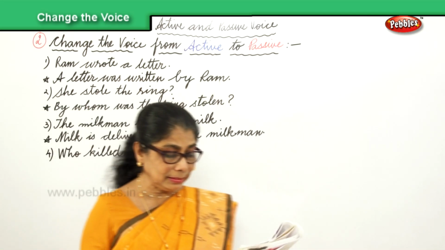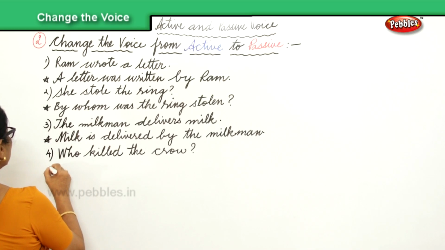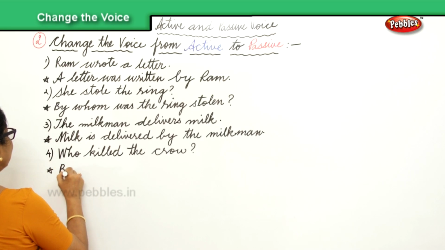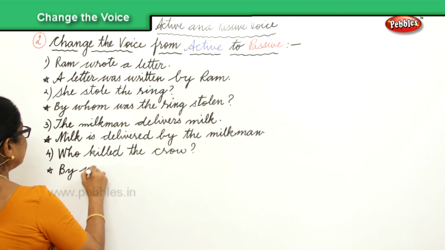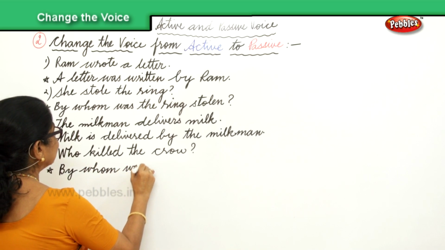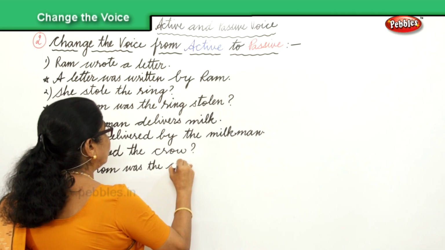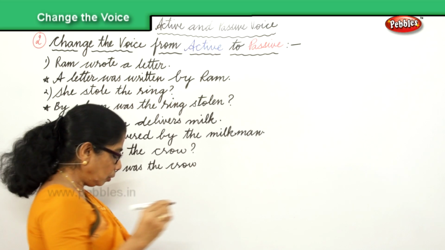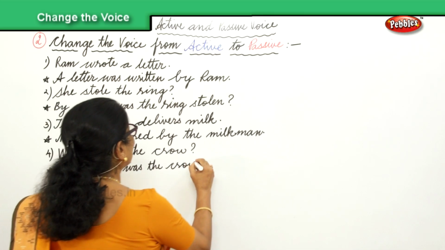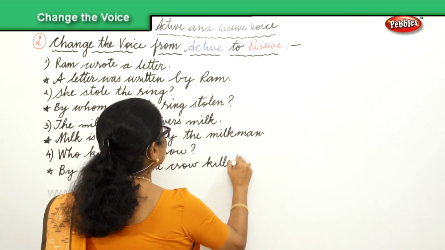And the answer: By whom was the crow killed? That's the answer.